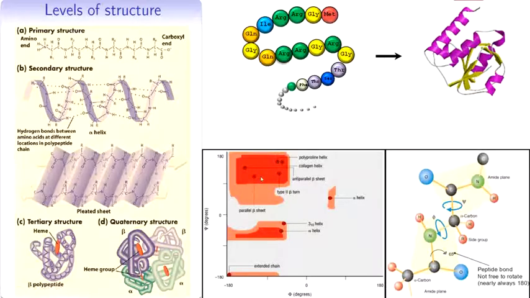And when we model the protein, how can we be sure if that protein structure is correct or not? When we model the protein, we will analyze the Ramachandran plot of that particular model protein.